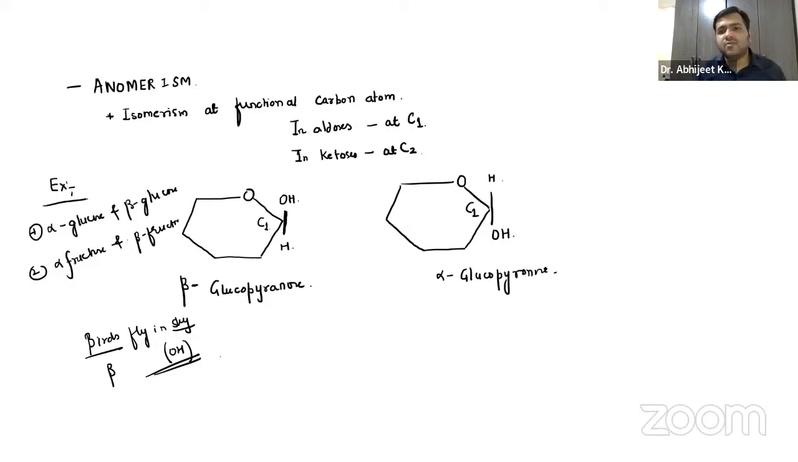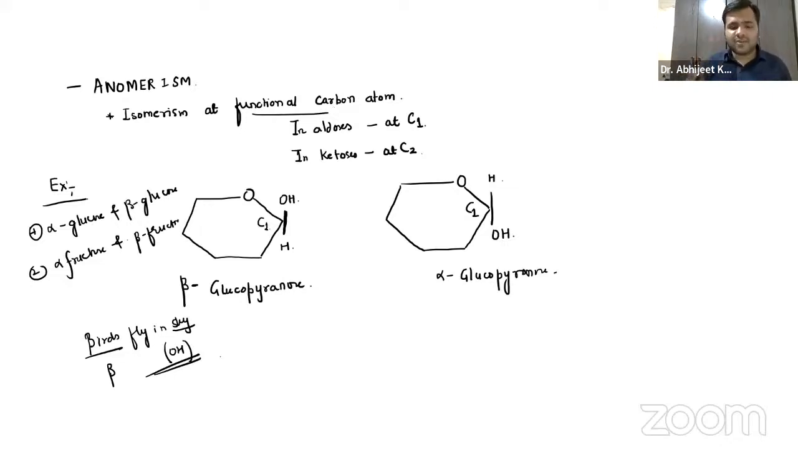We are just discussing the ring over here, the glucose pyranose ring. So it is the glucopyranose ring, beta glucopyranose and alpha glucopyranose. It is the structure of glucose in the ring form, the beta and the alpha. And how can you differentiate? It is the functional carbon atom that makes the difference.